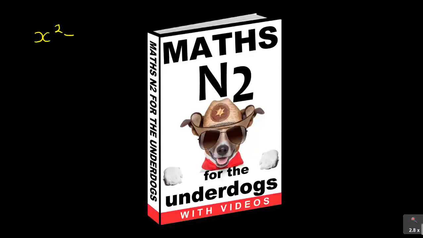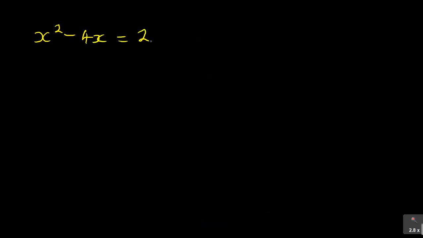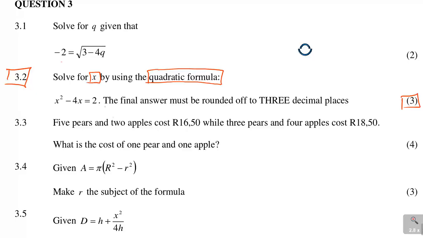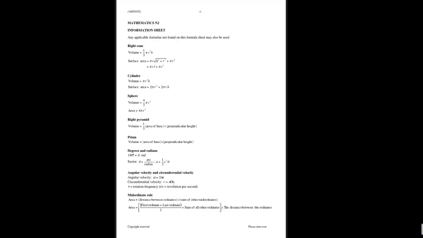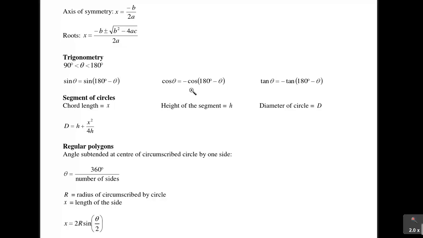So if I can use a fresh page here, which says x squared minus 4x is equal to 2. Just to check again, x squared minus 4x is equal to 2. Now because they said I must use the quadratic formula, you need to go to the back of your formula sheet and look for the quadratic equation.